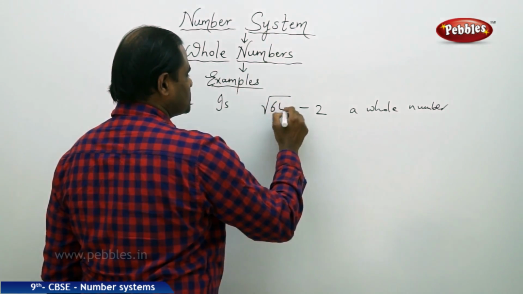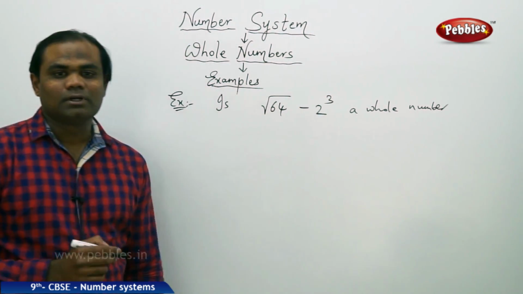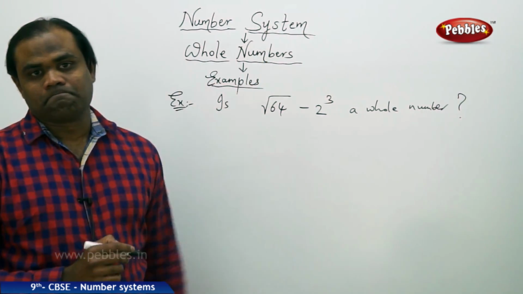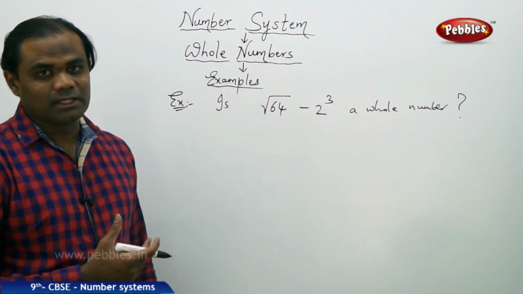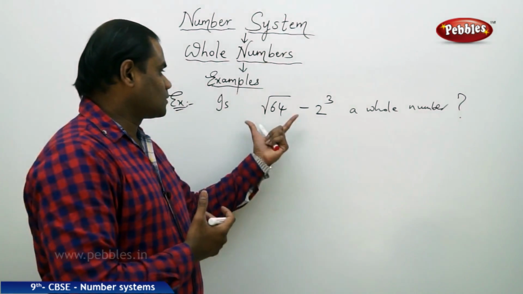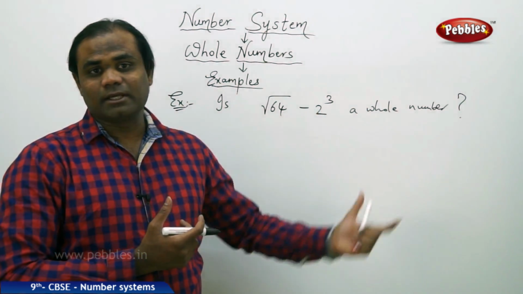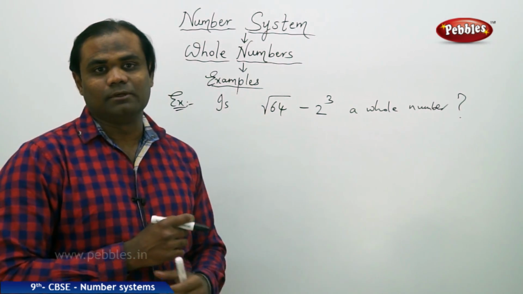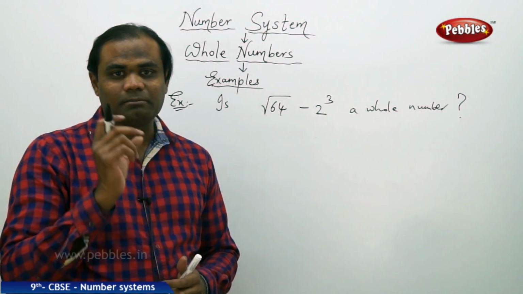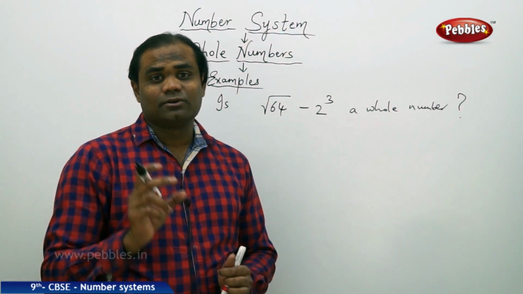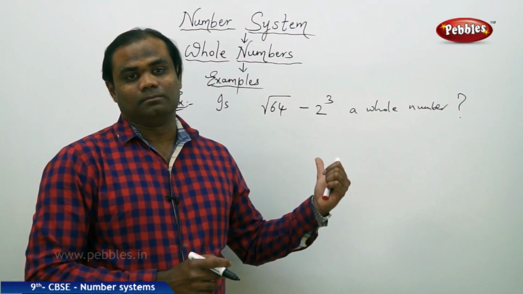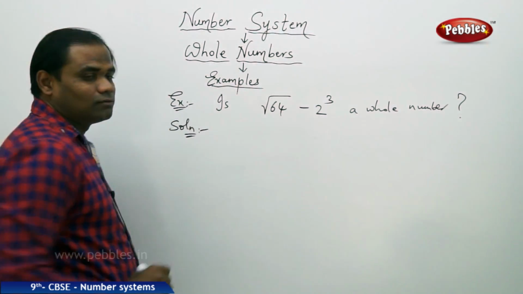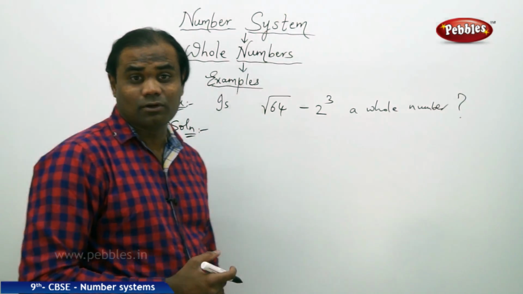Or I take this to be √64 minus 2 cube, is a whole number, is the question I have put forth here. So for this, let's justify this being a whole number or not by first simplifying the given number, because every number being justified demands the most simplified form. So let's simplify further and then justify whether this number is a whole number or not.